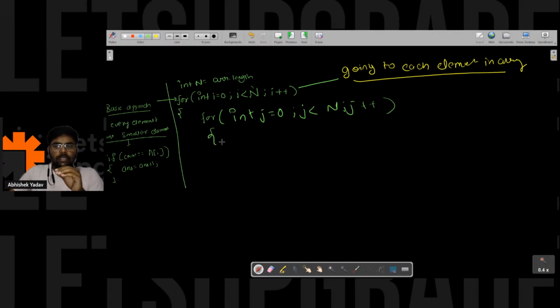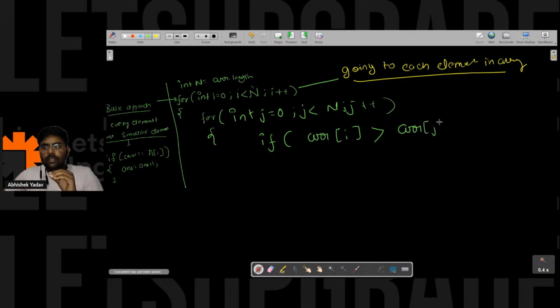And this time you are checking, hey, if arr of i is greater than arr of j, that means you found an element that is less than the element at the ith position.